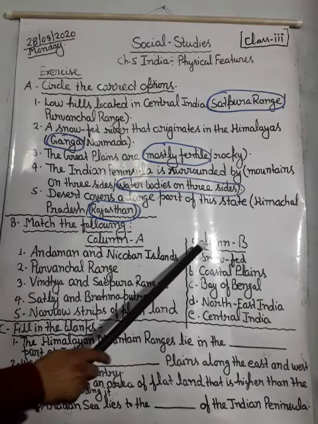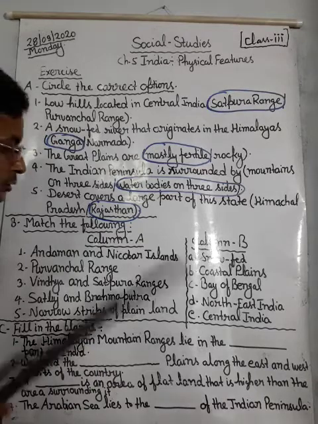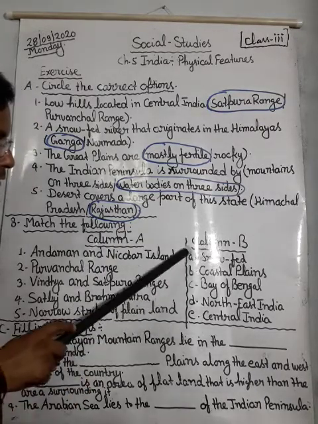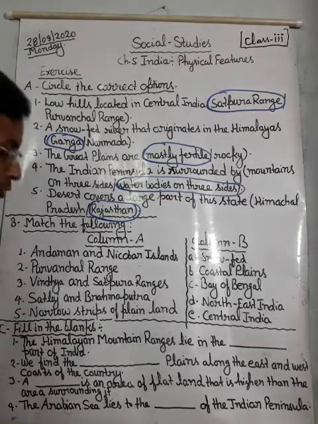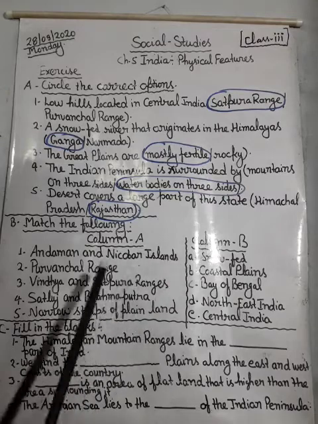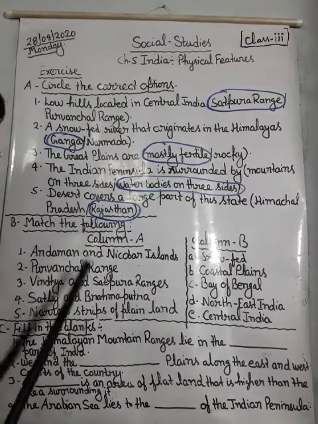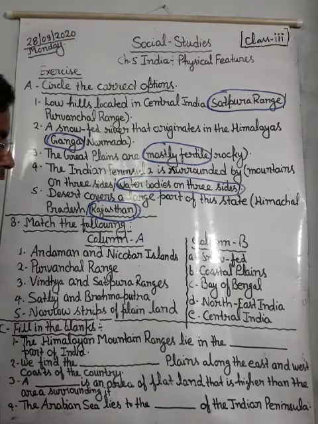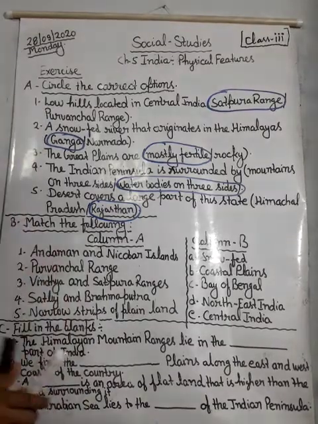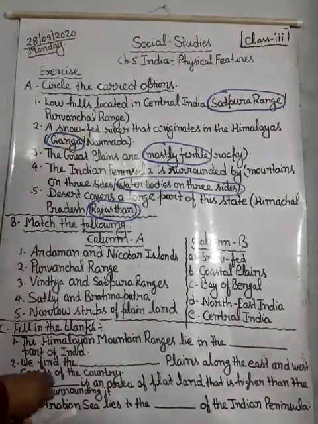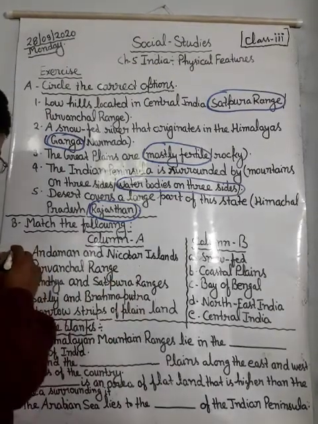Next is match the following, column A and column B. You have to match column A with column B, and you are not allowed to use arrows. You have to use coding, or you can write the correct answer side by side. First one is Andaman and Nicobar Islands. Andaman and Nicobar Islands is related with which? It is located in the Bay of Bengal. So the right answer will be C.